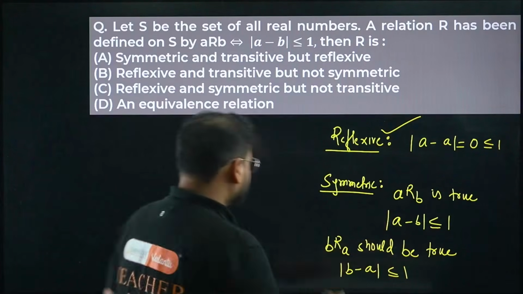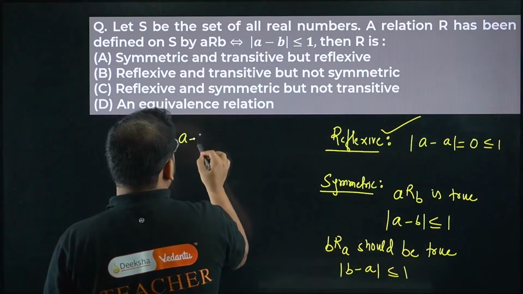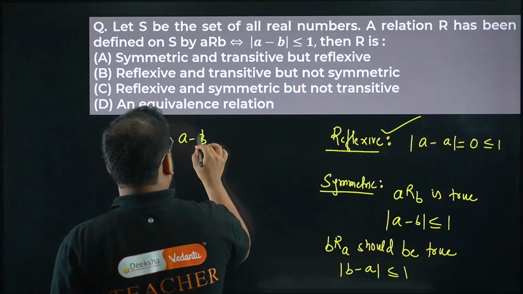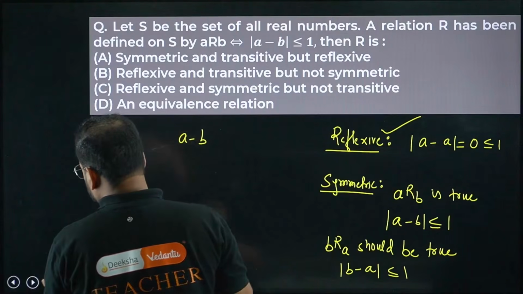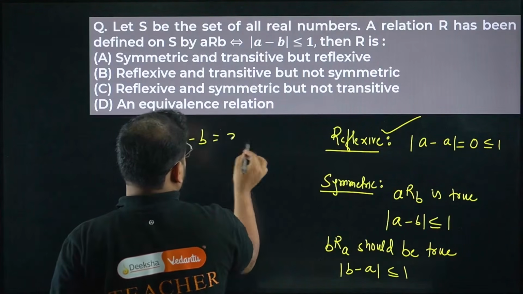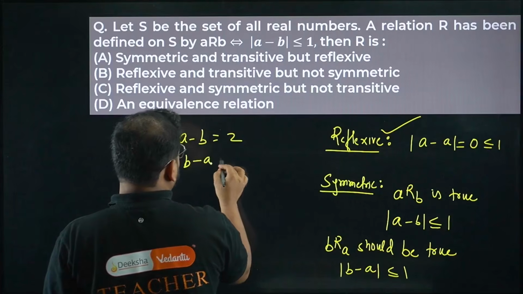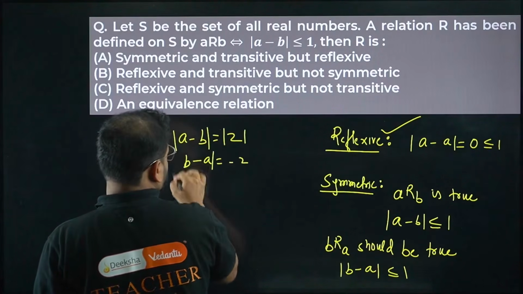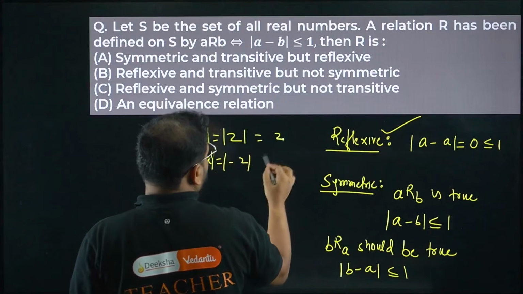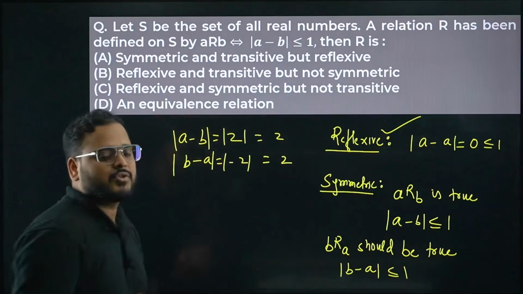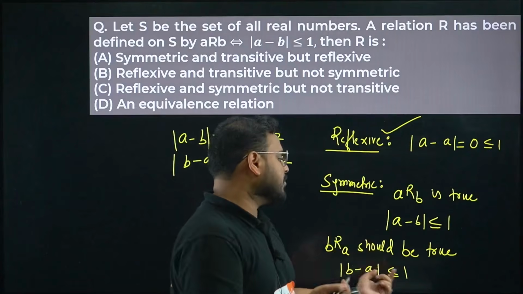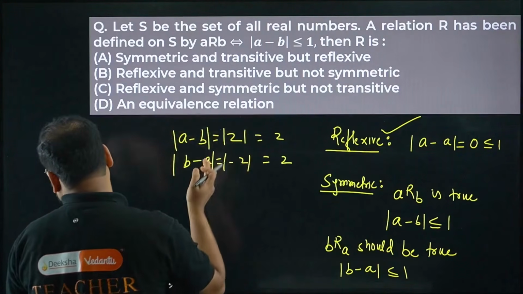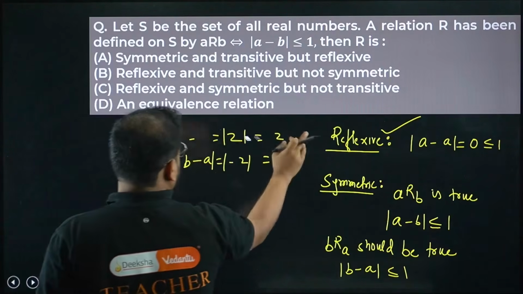If a minus b is, let's say, 2, then of course b minus a will become minus 2. Apply mod on this, and the answer will always be 2 itself. So whether you take a minus b or b minus a, both will be less than 1 in this particular case, not 2. I just took 2 as an example to explain the modulus part.